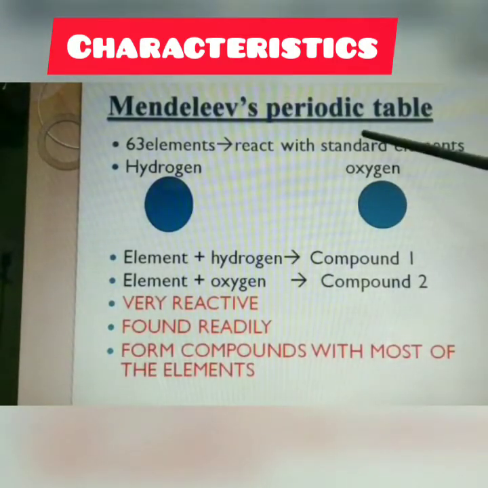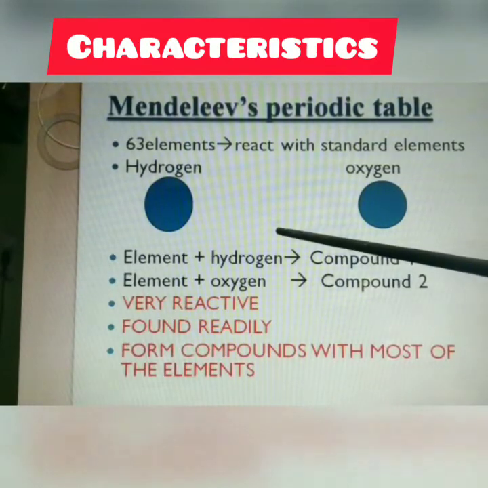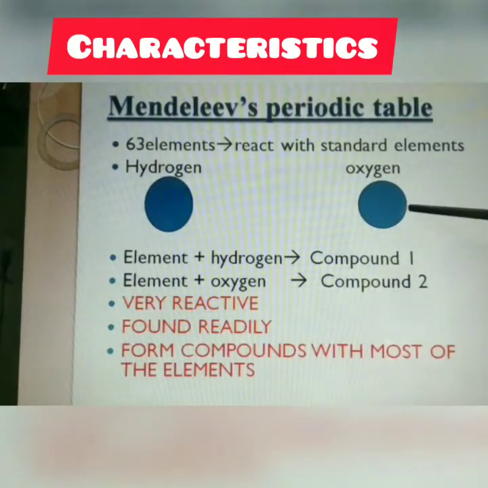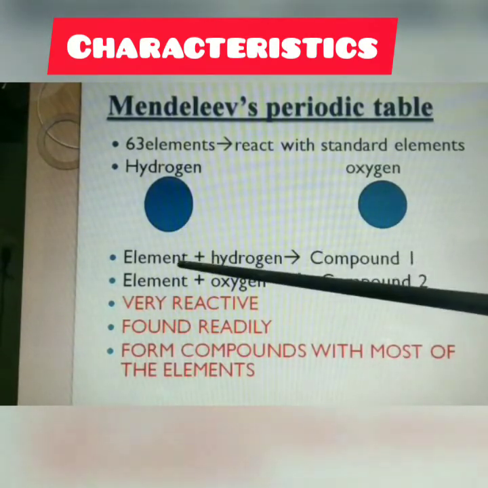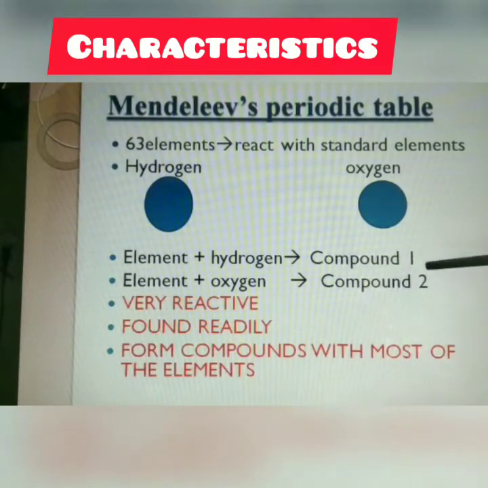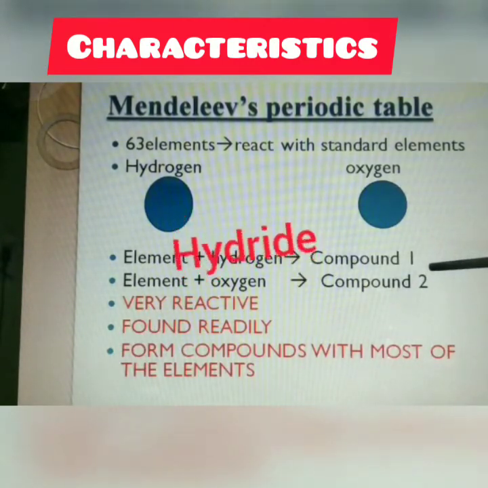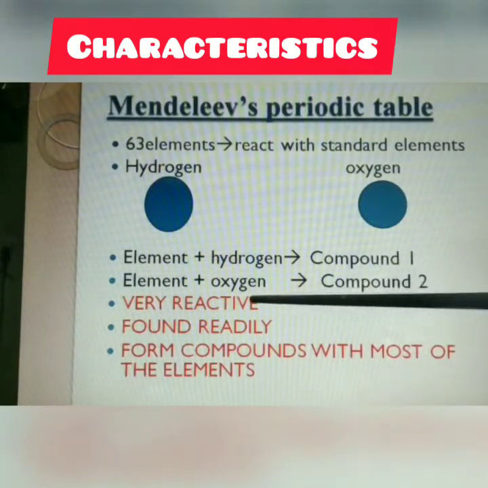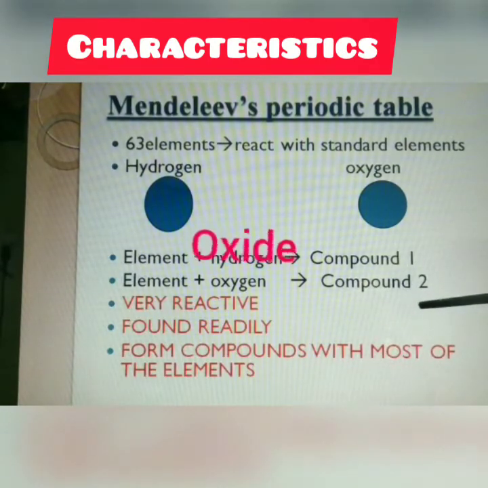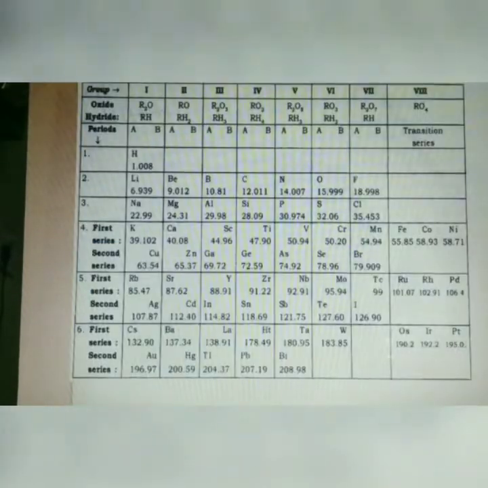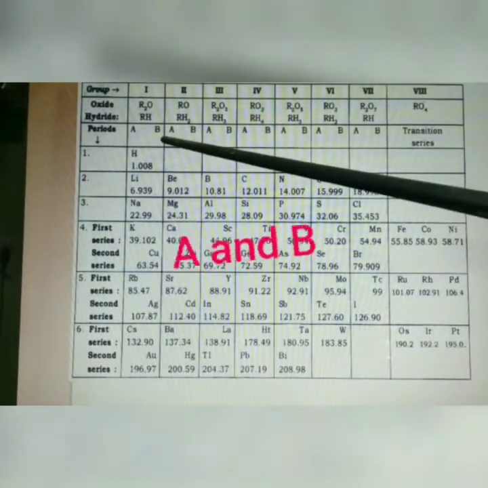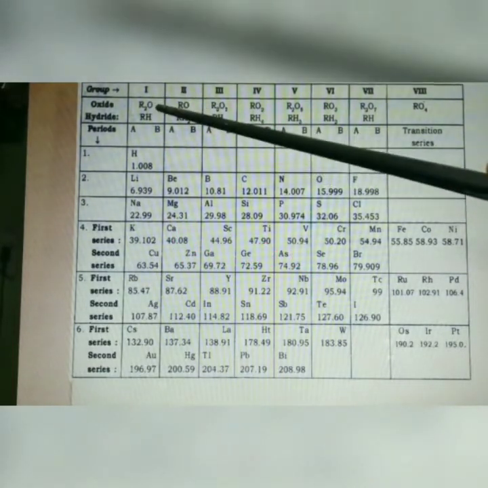Mendeleev's periodic table. Mendeleev reacted all 63 elements with hydrogen and oxygen. When elements react with hydrogen, they form compounds known as hydrides, and when elements react with oxygen, they form oxides. So in his periodic table, he mentioned A and B groups for oxide compounds as well as hydride compounds.